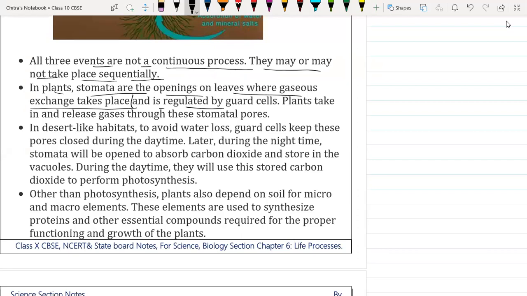And it is regulated by the guard cell. So suppose here we have the leaf. On the dorsal surface of the leaf over here, we have small openings called stomata. So stomata are like this. They are kidney shaped, or bean shaped. The guard cells are like this.